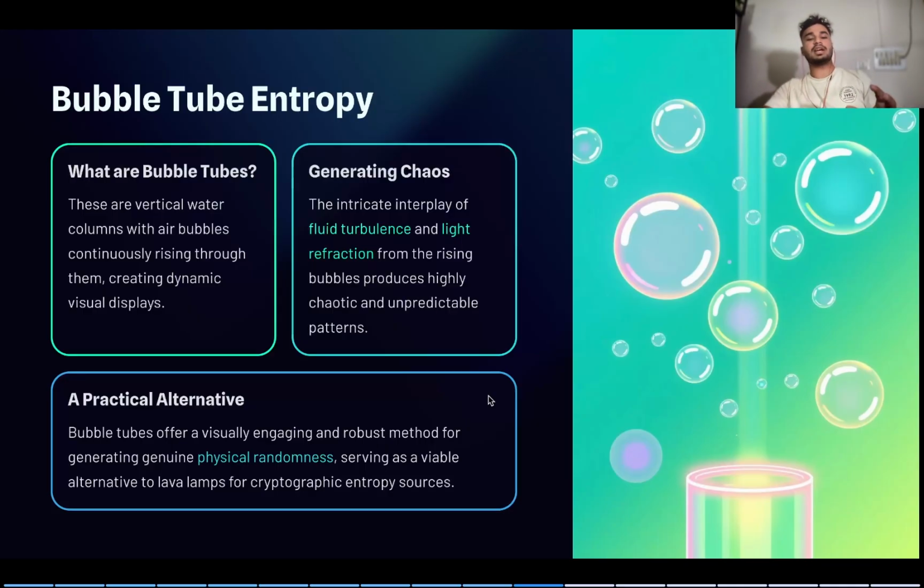See, the bubbles are sent in a form and the light from the surroundings refracts through that bubble and gives us a different pattern each and every time we look into it. So the bubble tube's output depends on the sunlight or the lights around it and the size of the bubble, and also this is so random because none of these are guessable or re-engineerable. So mostly bubble tubes are the cheapest form of lava lamps that can be used in order to produce a cheap and secure key.